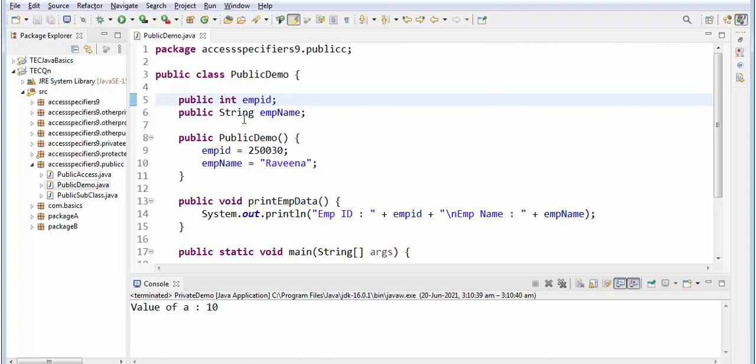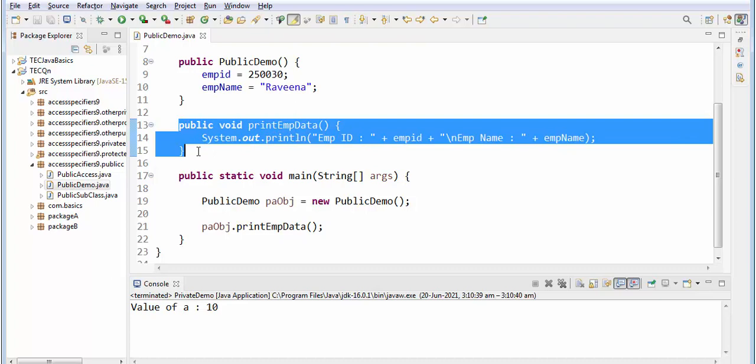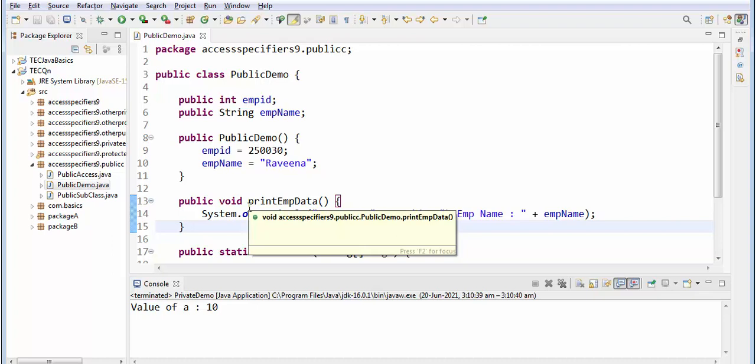So I have given emp id this value and emp name is Ravina, and I have one method, and this method also I have declared as public. That's all. So I have the variable declared as public, class declared as public, and a constructor declared as public, as well as one method, which is also declared as public.